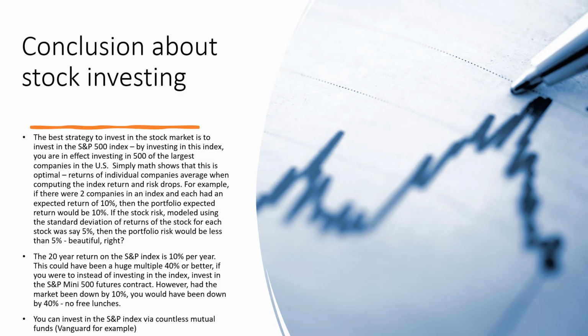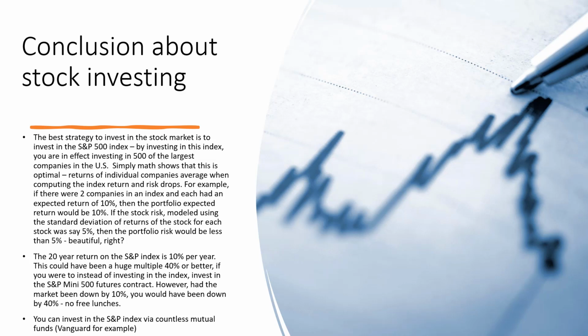The best strategy to invest in the stock market is to invest in the S&P 500 index or some other index which has a lot of companies. By investing in this index, you are in effect investing in 500 of the largest companies in the U.S. Simple math shows that this is optimal. Returns of individual companies average when computing the index return, and risk drops.